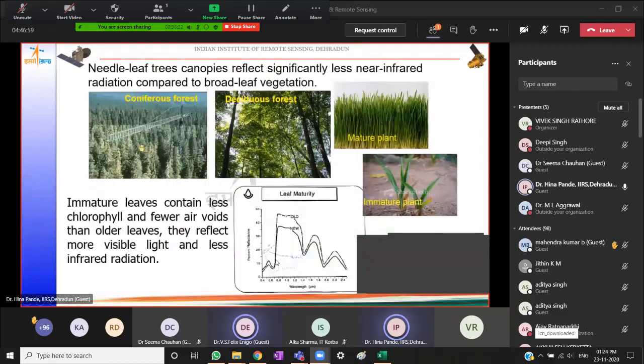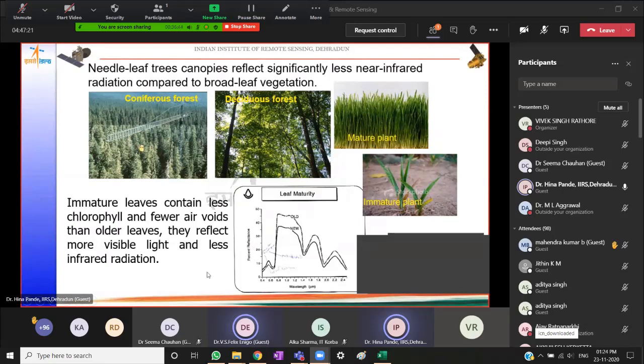Okay. Similarly, the shape of the leaf, if it is needle shaped or if it is broad deciduous leaves, both of them will reflect differently because there is a difference in the surface area from which the reflectance happens. Then growth stage, whether it is a young plant or a mature plant, right?